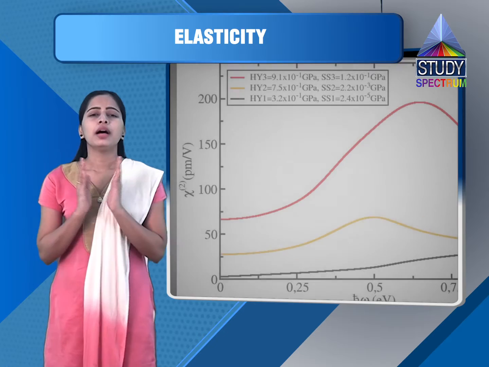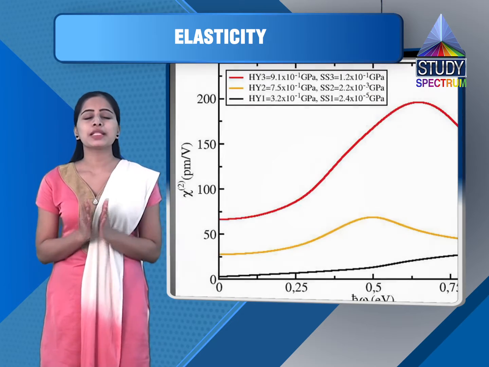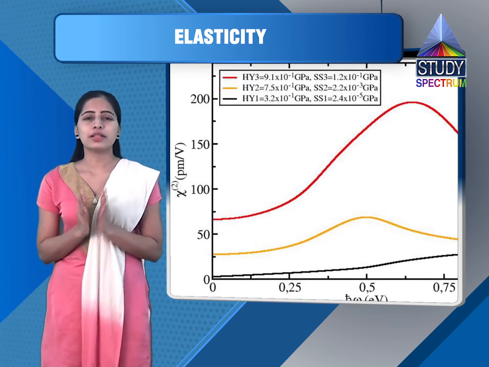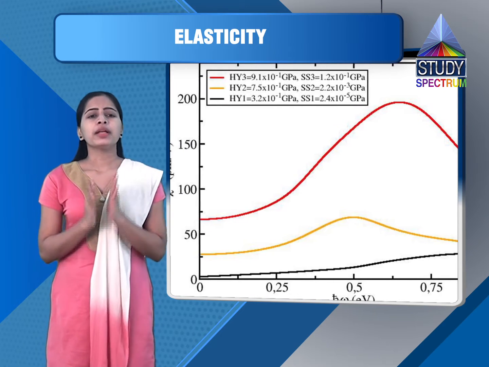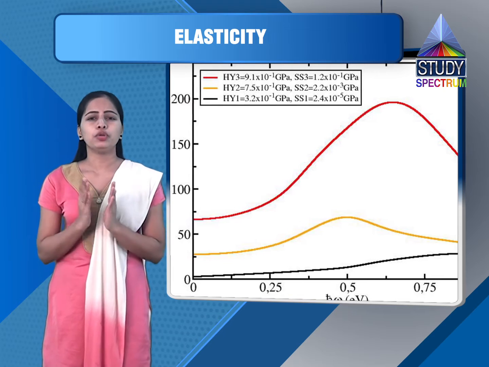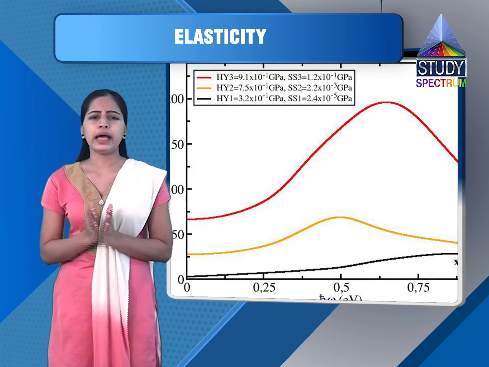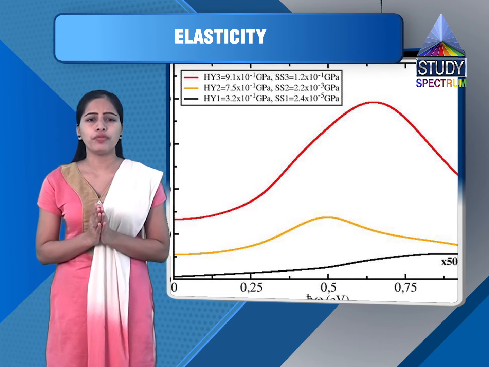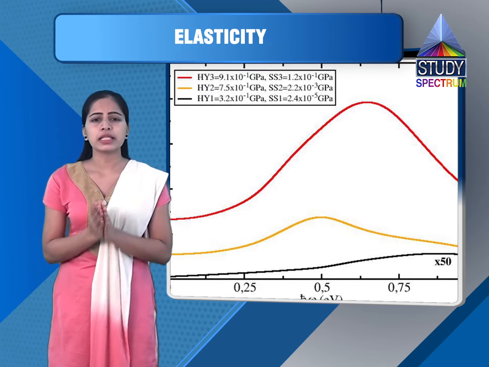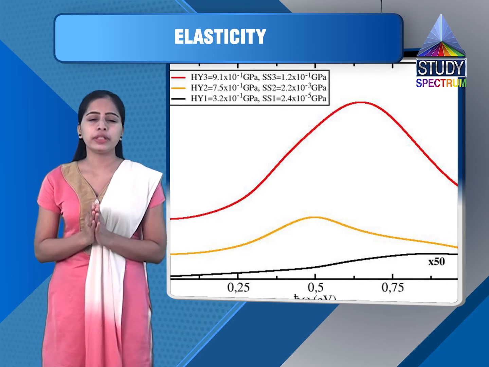Now here we have a new concept known as Poisson's ratio. It is denoted by sigma. Now let us see what is Poisson's ratio. When a force is applied to a body along any direction, there is change in size along the direction of force and change in size perpendicular to the direction.